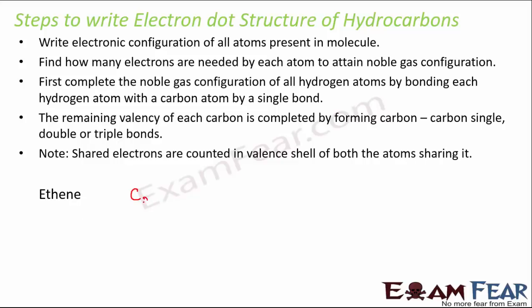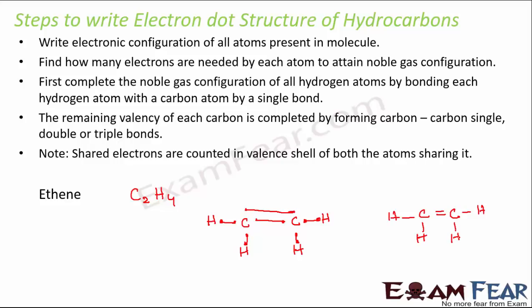so in ethene we have C2H4. So here again for carbon we have 4 electrons in the outermost shell, but in this case we have 4 hydrogen, 1, 2, 3 and 4. So these 4 hydrogen will form a single bond and complete their noble gas configuration. So now we see that with carbon we have 2 electrons left. So these 2 electrons will form 1 bond, and these 2 electrons will also form 1 bond. So basically there will be a double bond between carbon, and then we have these 4 hydrogen joined by single bond. So in this fashion we would draw the electron dot structure.